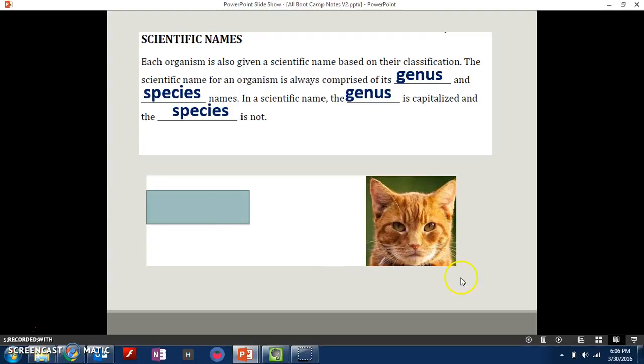So for example, if I were to show you this picture here, and if I were to say, well, what is this? A lot of y'all would say it's a cat. But some students may say, oh, gato, or something else. So to avoid all this confusion, because there's different languages and there's different ways to say a certain animal's name, we use the Latin version of the name. And so the genus, again, the first letter is capitalized, and then the species. So this is called Felis catus. That is the scientific name.